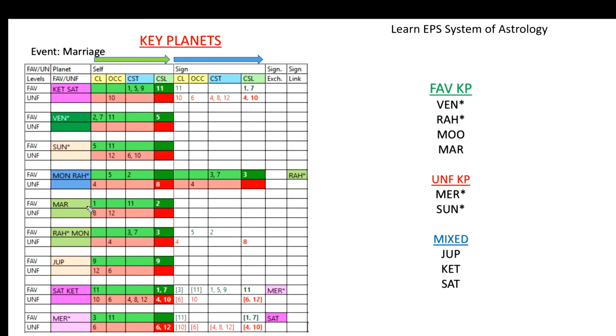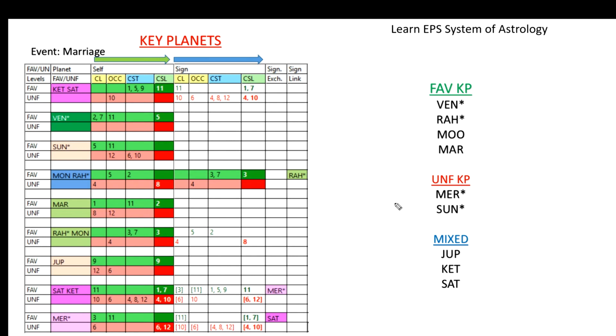Then Mars is good, with 1, 11 and second cuspal sublord, but the presence of 8 and 12 makes unfavorable also present, like obstacles. So it is coming under favorable, but when compared to Moon and Rahu, it comes next because of the 8 and 12, I mean because of the obstacles. Otherwise, Mars is also a good planet.